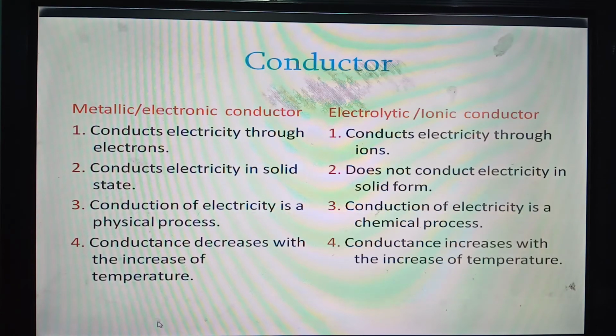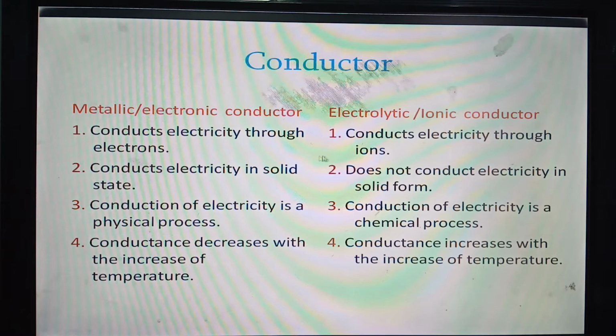Now we have to classify conductors into two groups. There are two types of conductors. Number one, metallic or electronic conductor, and number two, electrolytic or ionic conductor. Which are metallic conductor or electronic conductor?